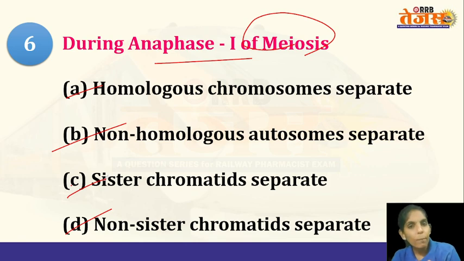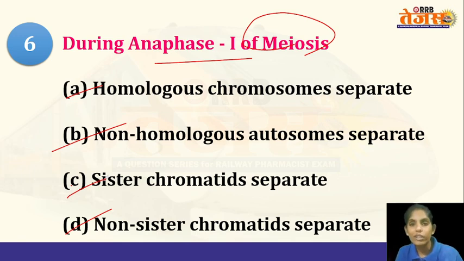If the parent cell is diploid, meaning it has 23 pairs of chromosomes, as human cells do, the daughter cell will also be diploid. There will not be any reduction in the chromosomes.